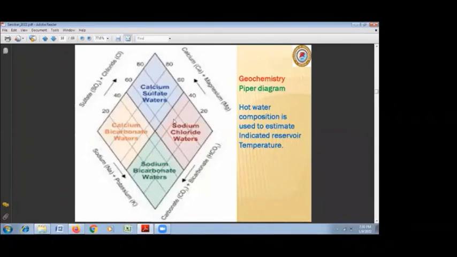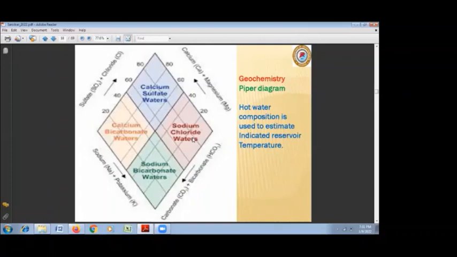In the Piper diagram, in this quadrangle, which is a sodium and chloride rich quadrangle, any water falling in this quadrangle is mostly called a geothermal water. There are some waters which fall in these boundaries or nearby, so they are actually mixed waters. So geothermal water which falls in this calcium sulfate quadrangle or sodium bicarbonate quadrangle may be geothermal water, but they are mixed geothermal waters, and that way they are away from the source and have less enthalpy as compared to the sodium chloride waters.